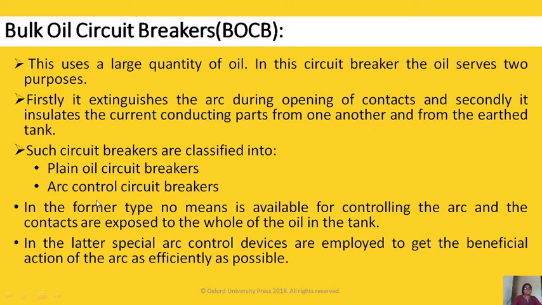Such breakers are classified into plain oil circuit breakers and arc control circuit breakers. In plain brake, no means is available for controlling the arc, while in the second, a separate external device is employed for controlling the arc. In the latter, special arc control devices are employed to get the beneficial action of the arc as efficiently as possible.